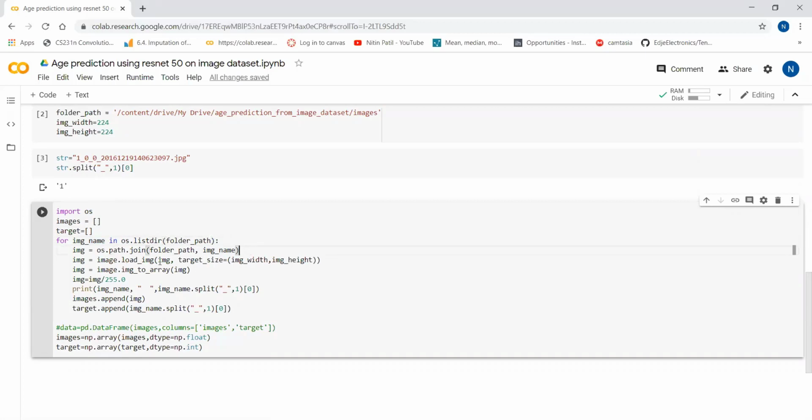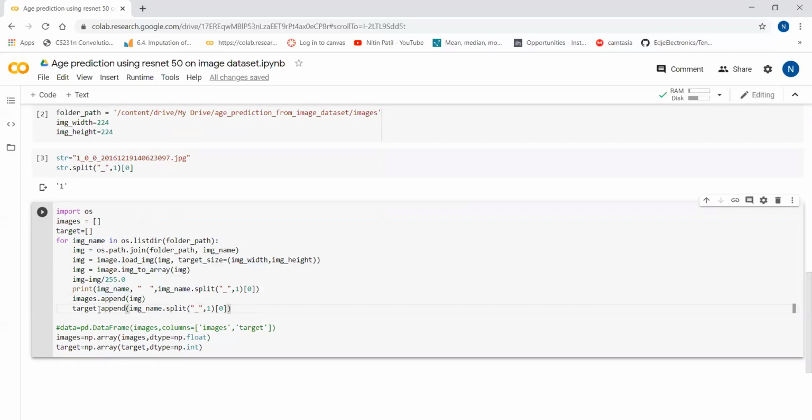Once I got the path, I am going to load that image using image.load_img, with the image width and image height 224 by 224. I am converting this to an array and dividing for normalization, and I'm printing the image name and the age. So I have appended the actual image data to the images list, and the age to the target.